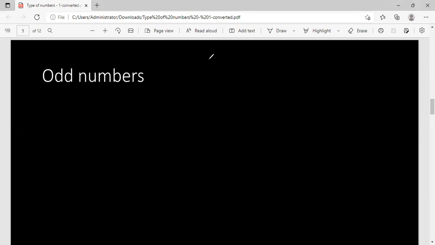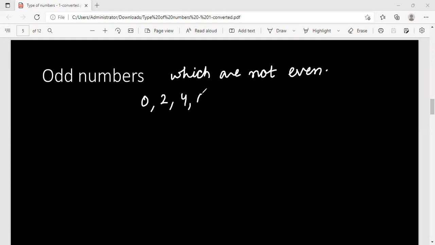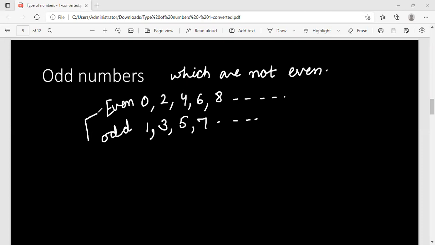Now coming to the next category, which is odd numbers. Those numbers which are not even. So what are we left with? I told you 0, 2, 4, 6, 8, and so on is the list of even numbers. So the numbers which are not even, the remaining numbers, are 1, 3, 5, 7, and so on. We call them odd numbers, which are not even. They are known to be odd numbers, right?